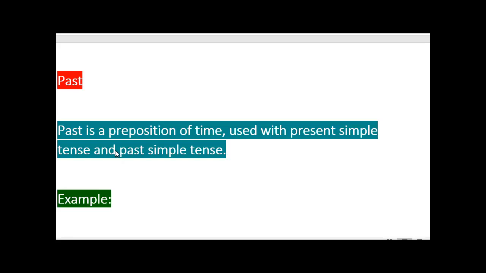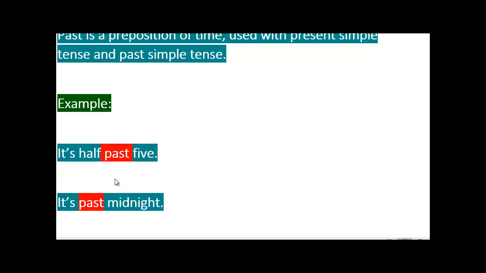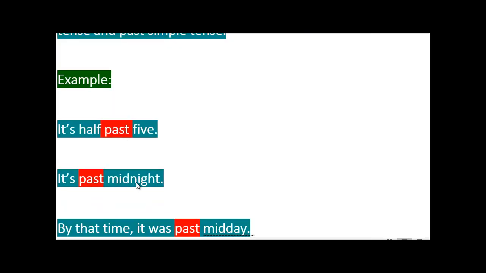For past. Past is also a preposition of time, and it's used with present simple and past simple tense. Examples: it's half past 5, or it's past midnight.